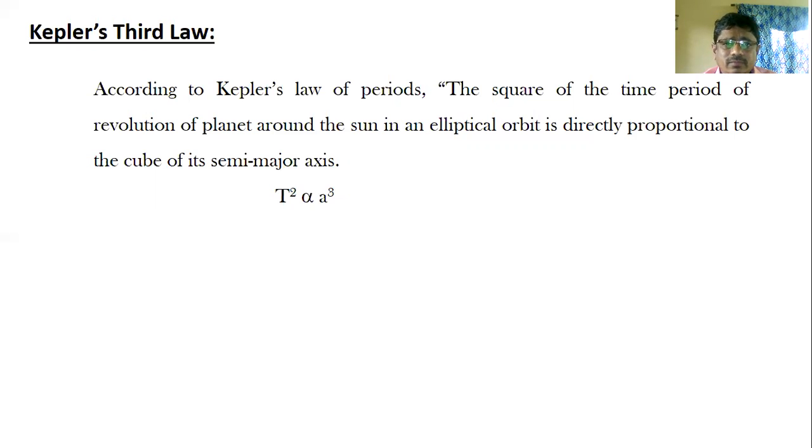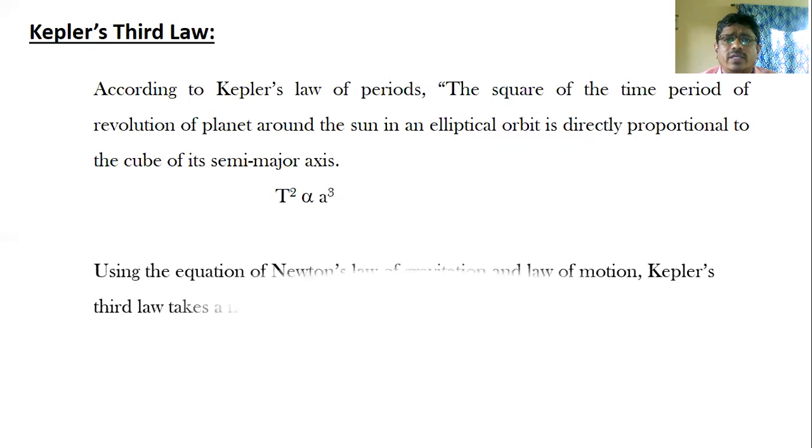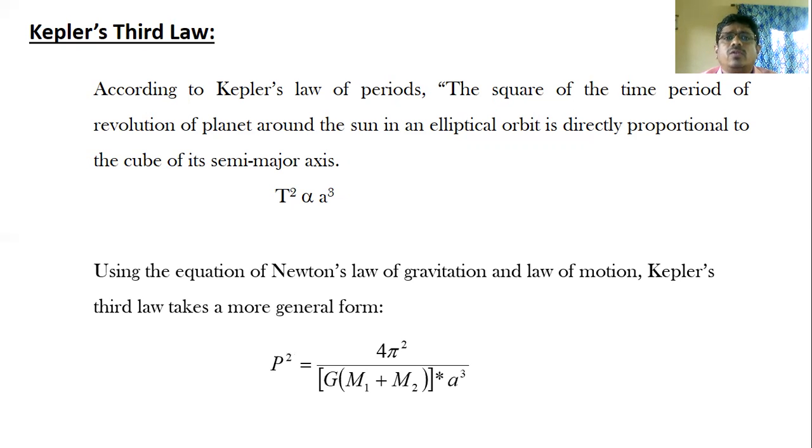Using Newton's law of gravitation and law of motion, Kepler's third law takes a general form. P square is equal to 4 pi square by G into m1 plus m2 into a cube, where m1 and m2 are the masses of the two orbiting objects in solar masses.